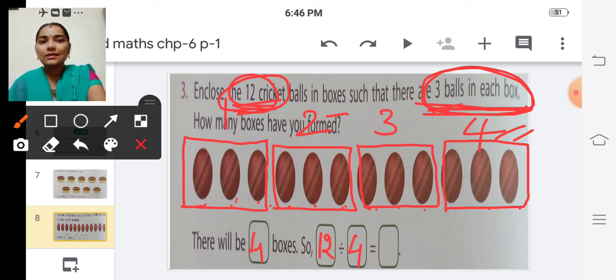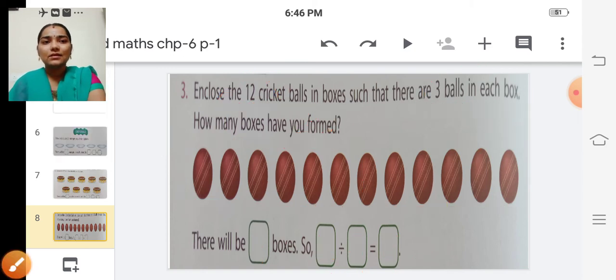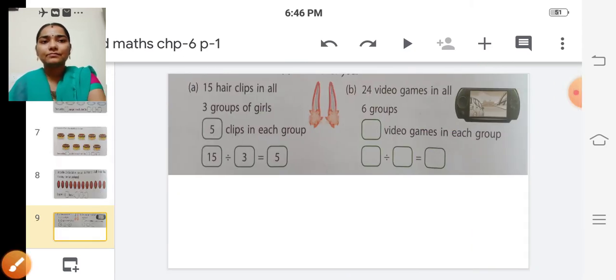And the answer is, in each box how many balls are there? 3 balls are there, isn't it? So 3 is the quotient. So 12 divided by 4 is equal to 3. Yes, so you can copy it in your textbook. Okay, children? Yes. The next problem.